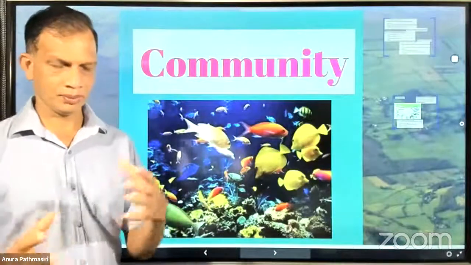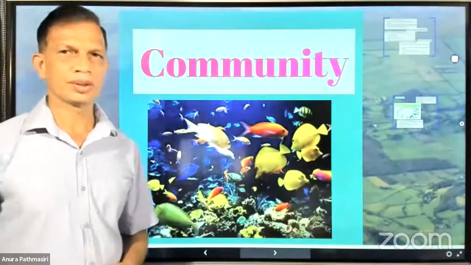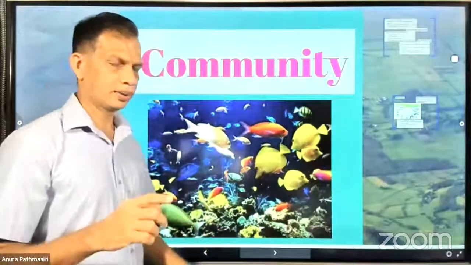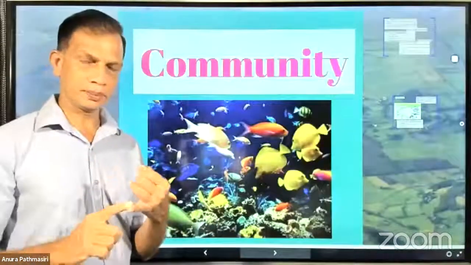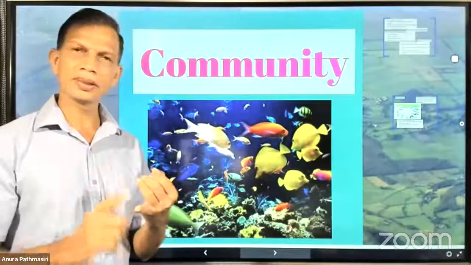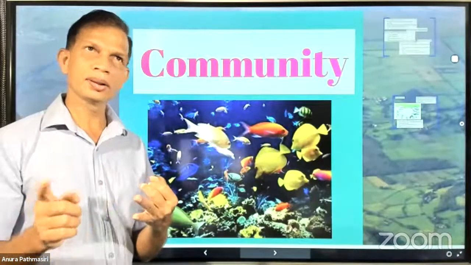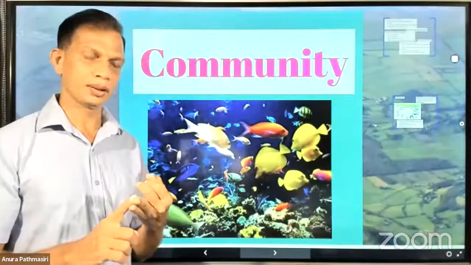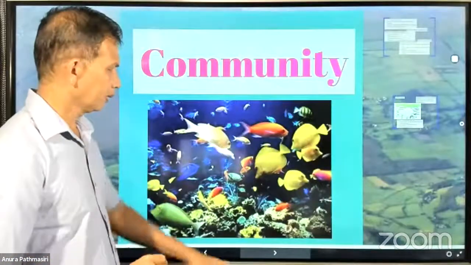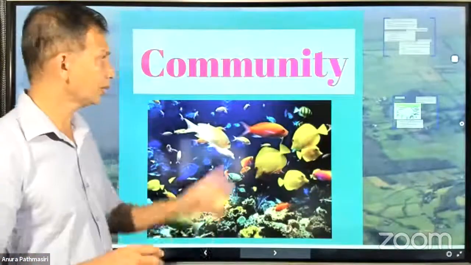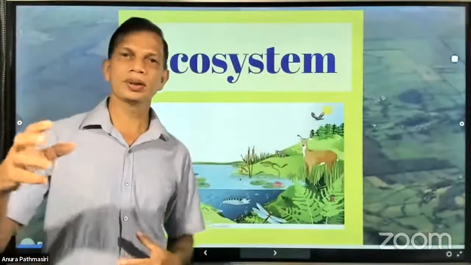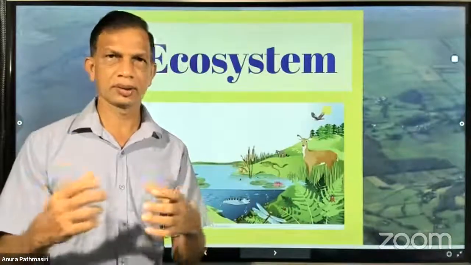Let's learn one by one, along with the notes as well. So this is how it goes on. Again, I will tell you, the number of individuals in a particular geographical area in a particular period of time. Number of elephants in Sri Lanka or in Minneriya forest in 2020, the whole one year period. So populations together make the community, and the community indicates that populations are there, but there should be an interaction between these organisms.